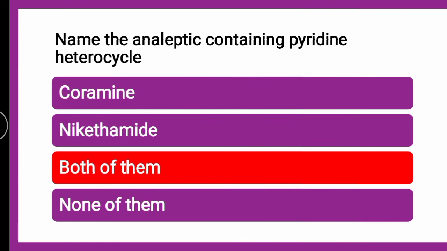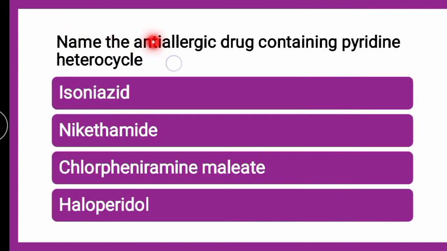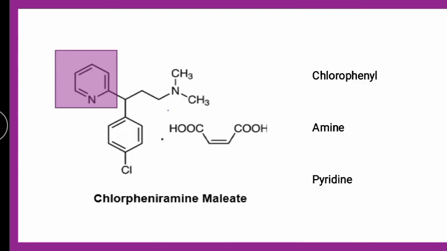Next question is, name the anti-allergic drug containing pyridine heterocycle. Whether it is isoniazid, whether it is nicotinamide, whether chlorpheniramine maleate or haloperidol, the correct answer is it is chlorpheniramine maleate. Isoniazid is antitubercular, nicotinamide is analeptic, haloperidol is tranquilizer, and the anti-allergic drug which contains a pyridine heterocycle is nothing but chlorpheniramine maleate.